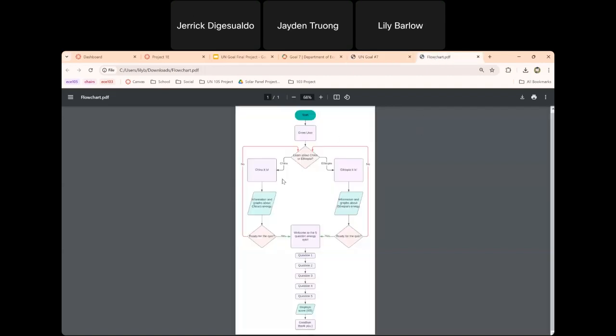And then a little bit more in-depth version of the algorithm, again, starts with the greeting of the user, goes into country selection, and then information about each country, and goes into the quiz, the 5 questions, the score, and then the goodbye message.